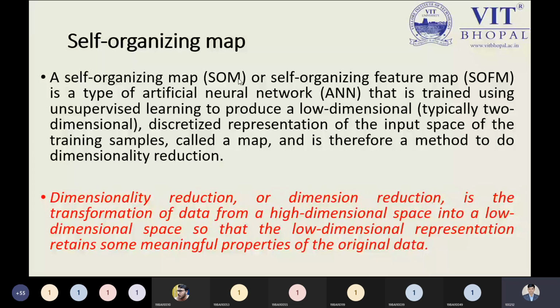Then what I need to do? I transform such information into its low dimension or two dimensions, as you have seen in our practical session, if you're remembering, whenever we were using clustering, we needed to transform the two-dimension data set into a one-dimension data set by using the ravel method. So what we are doing, we are just reducing the dimensionality, so the complexity of the program we can reduce.